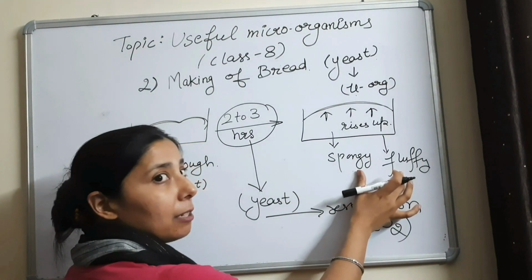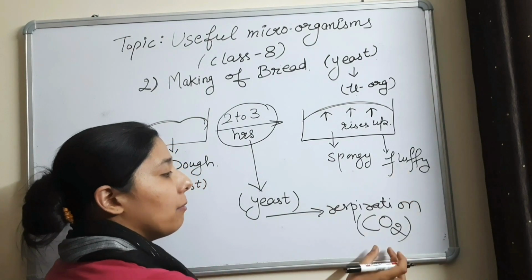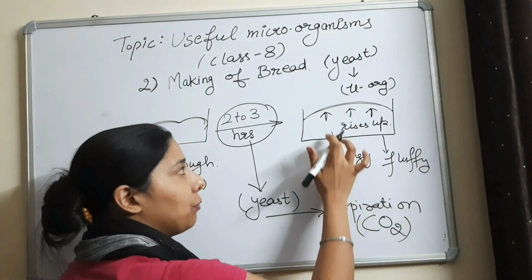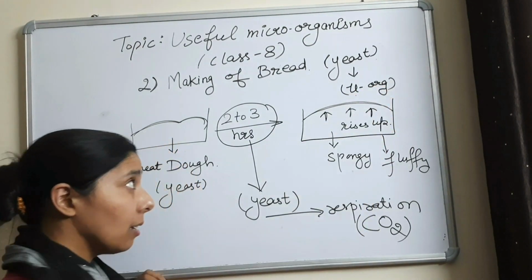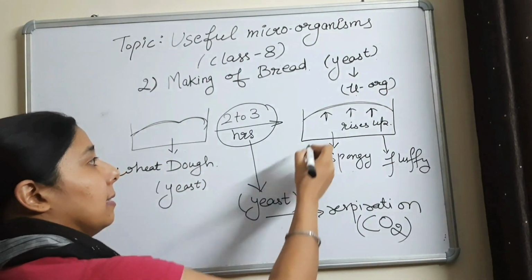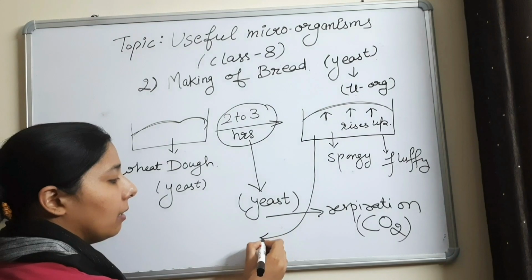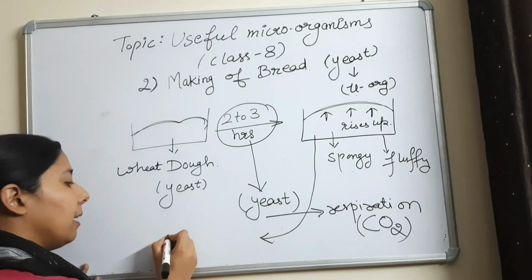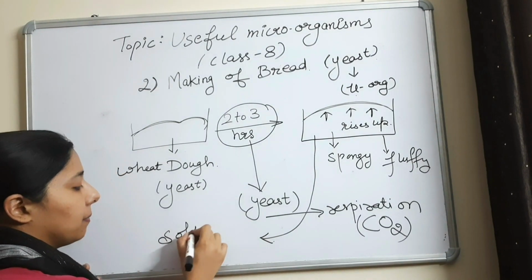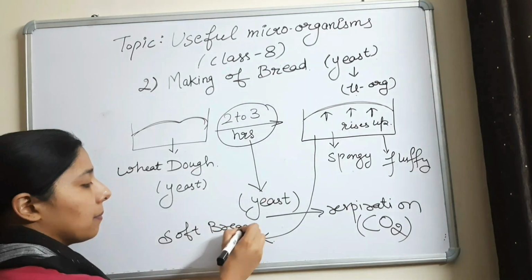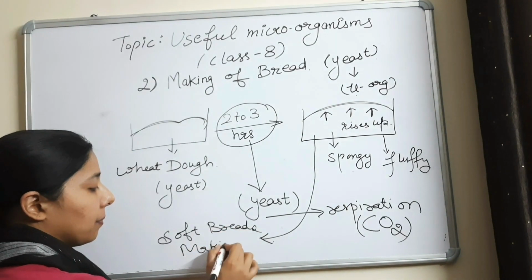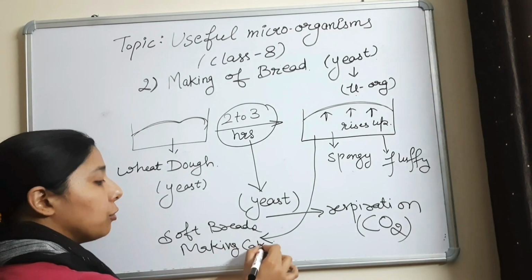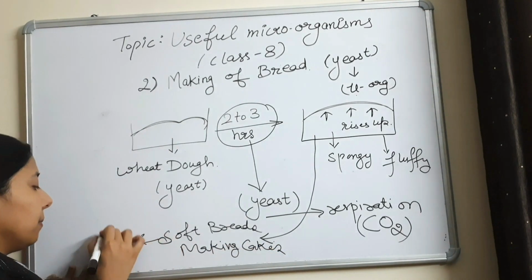Why does it become spongy and fluffy? Because by the carbon dioxide gas leaving the dough, it leaves air spaces within the dough, and this spongy and fluffy dough is helpful in making very soft breads. Also it is used in making cakes. Also it is used in bakeries.